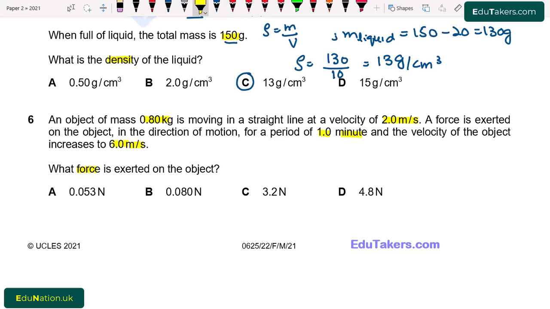So here we have to find out the magnitude of force. First of all, mass of the object is given, also the initial velocity and final velocity, and also the time is given, which is 1.0 minutes, so that the value of force will be calculated by using the formula that impulse is equal to product of force and time, and it is also equal to change in momentum. So from here force will be equal to delta P over t. Change in momentum will be m(v minus u) divided by t.